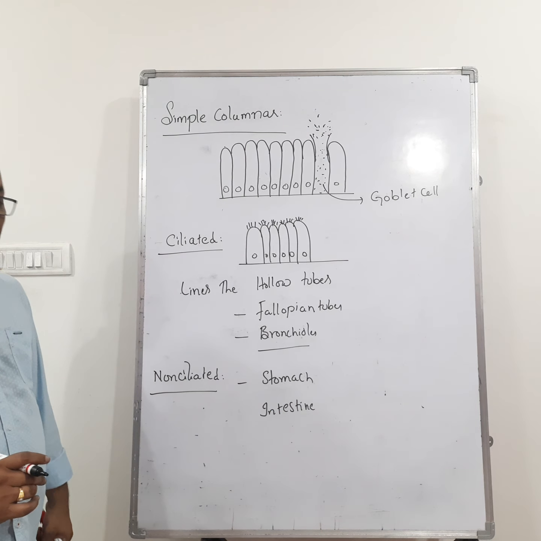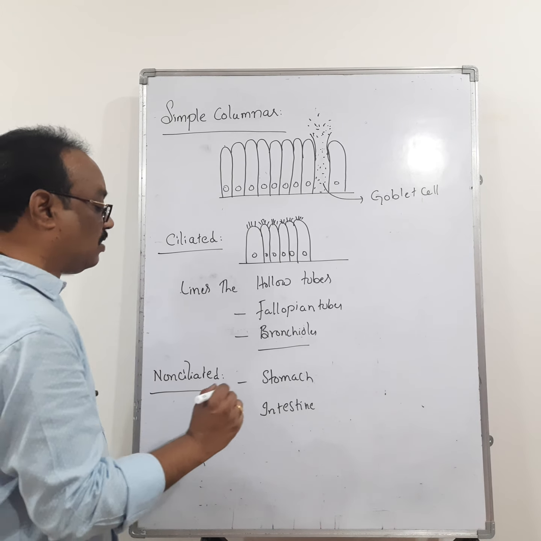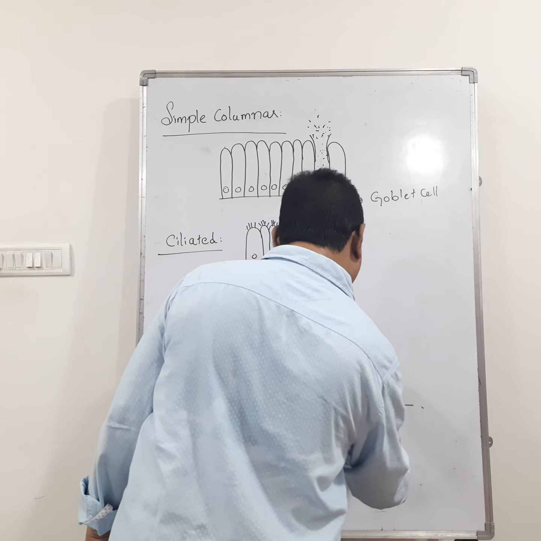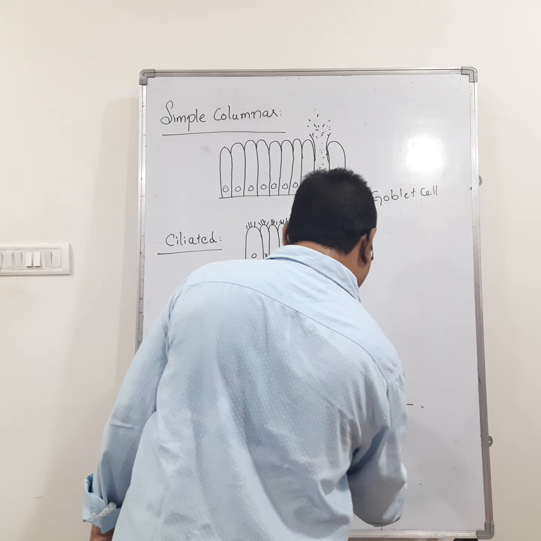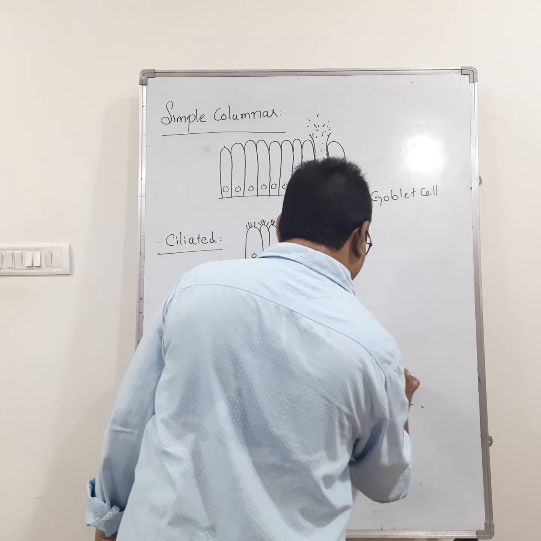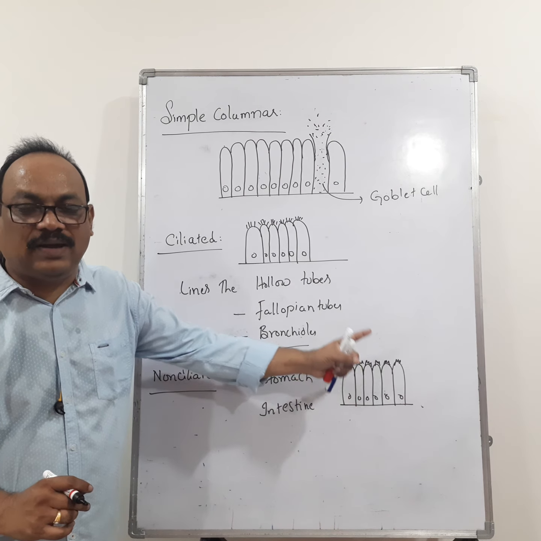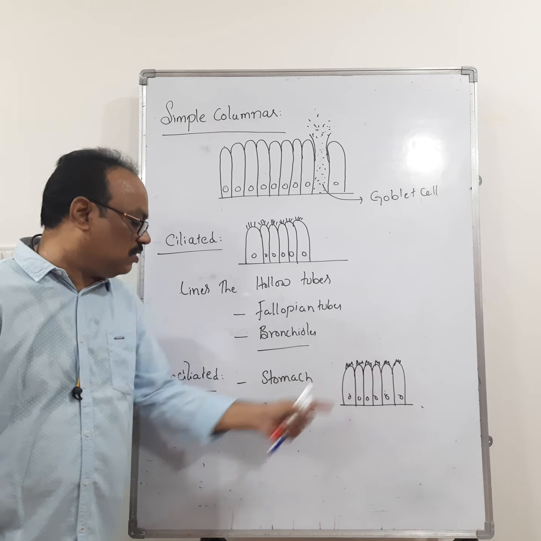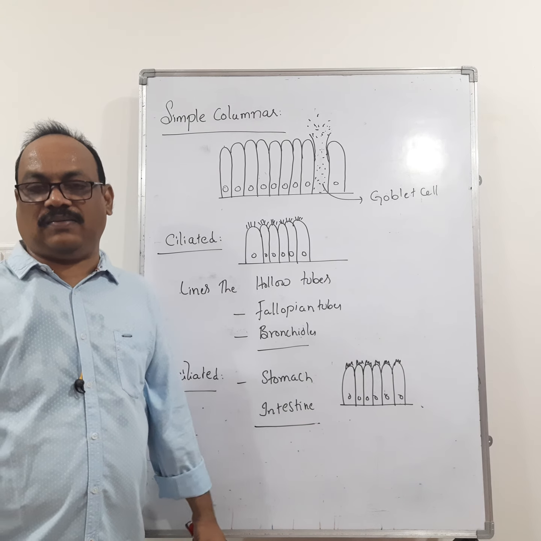The non-ciliated epithelium which lines the intestine has microvilli, so due to the presence of microvilli, it gets a brush border appearance. What is the use of the microvilli? The microvilli increase the surface area of absorption in the intestine.